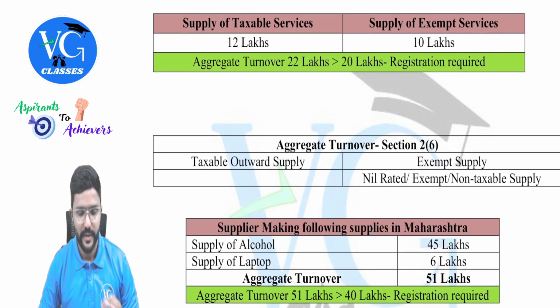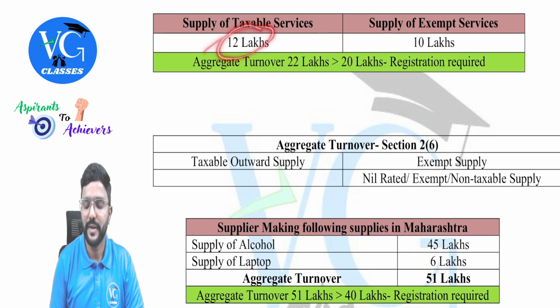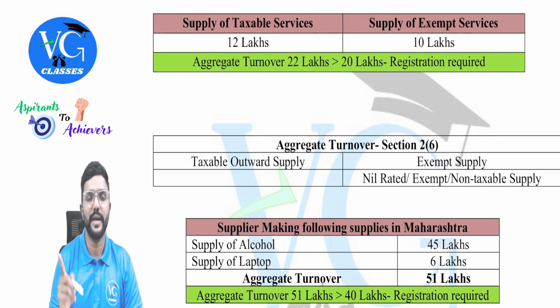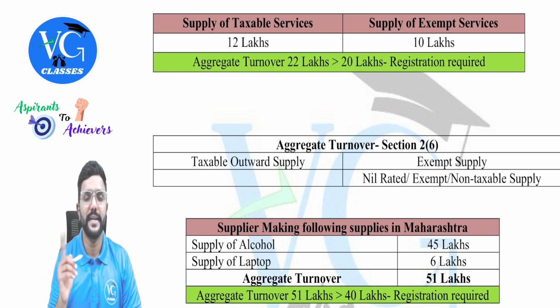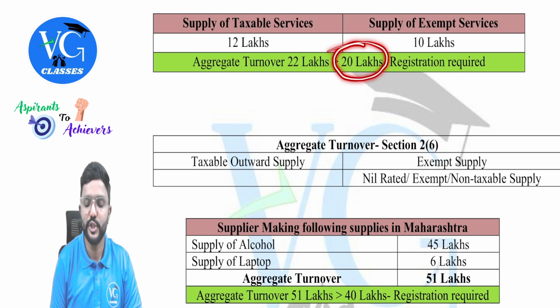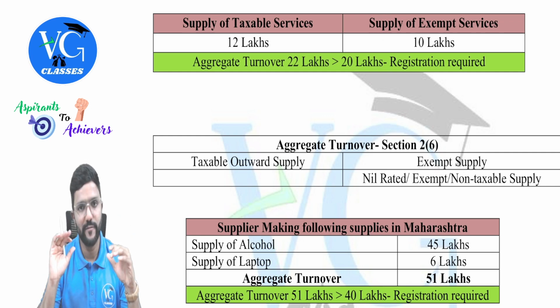Okay, sir. Next. Supply of taxable services is 12 lakh. Supply of exempt services is 10 lakh. So I am supplying both taxable as well as exempt. Should I get registered? It depends on my aggregate turnover. What is the threshold limit applicable for me? 20 lakh, assuming I am operating in normal states. If state name is not given, go with normal states, guys.